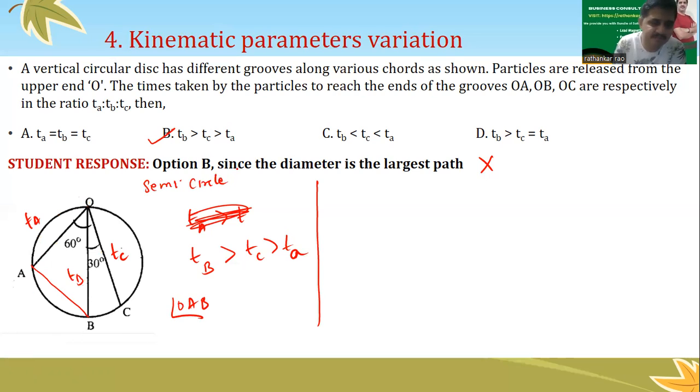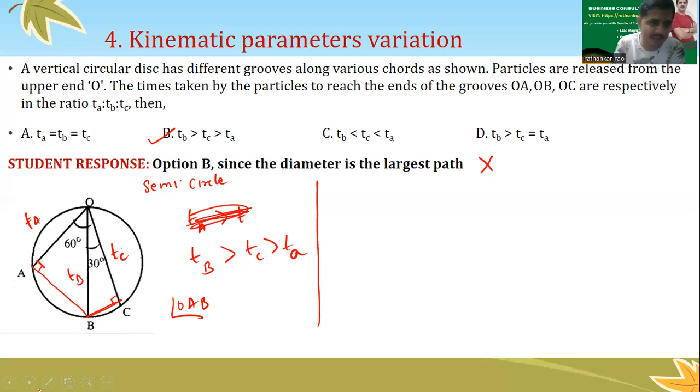Semicircle. What is the angle in a semicircle? 90 degrees, right? We already learned this in geometry. So this angle should be 90, simple. In a similar way, if I join this also, this angle should also be equal to 90, right?